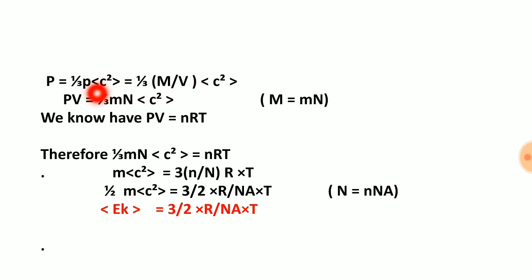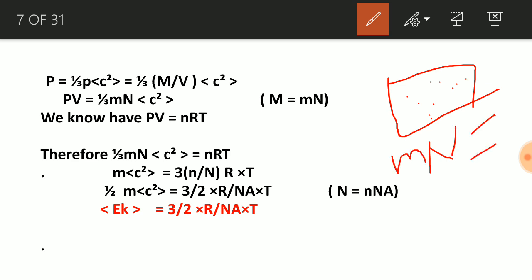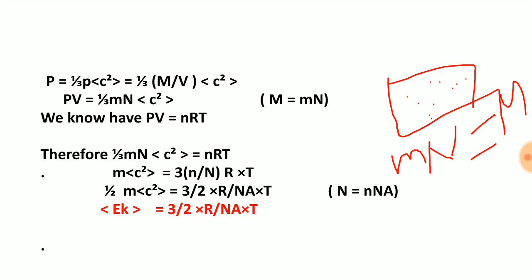Now if I take this volume to this side, PV is equal to 1/3 M c square. This M is the total mass of the gas in the container. If the container contains a large number of molecules, capital N molecules, and the mass of one molecule is small m, then the total mass will be small m into N. Here m is the mass of a molecule and N is the number of molecules. In the case of identical molecules, I can replace this capital M by small m into N over here.